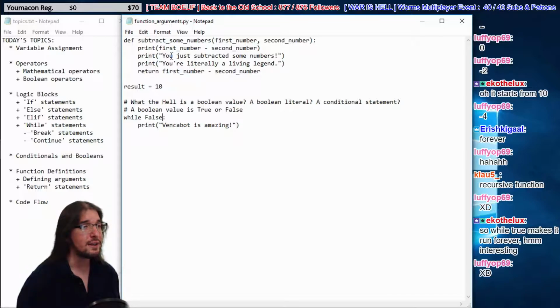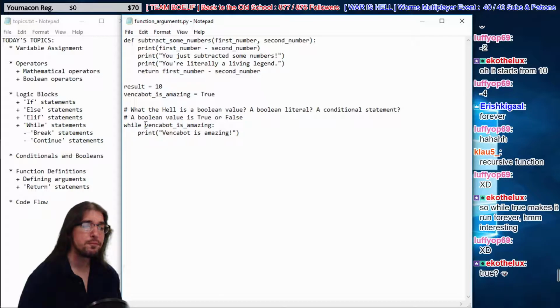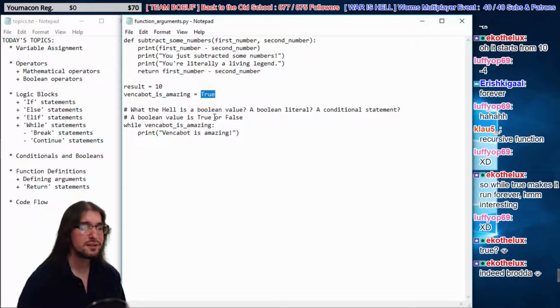So here's what we're going to do. We're going to make a new variable. Vencabot is amazing equals true. Obviously. How could I not be? Look at me, for God's sake. So while Vencabot is amazing, keep on printing Vencabot's amazing. All right? So what's going to happen here, guys? Well, we have a variable. While Vencabot is amazing, and here we show that that's equal to true. So that'll run that forever. But here's what if we change it to false.